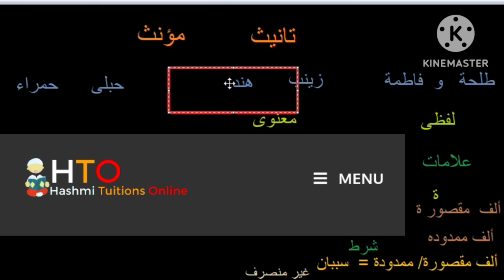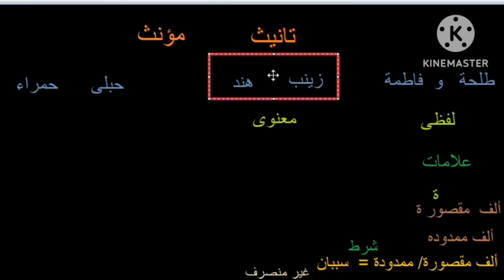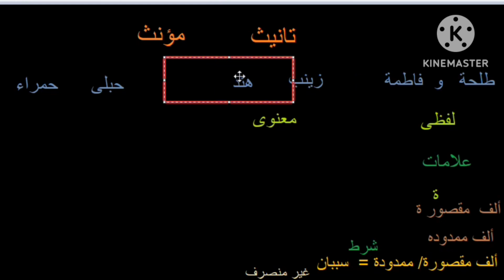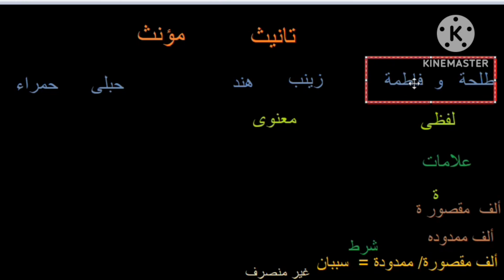But these other nouns don't have symbols. Zainab, this is a word, but it does not have a symbol. Hindun, this is a female, a word for female, but it does not have a symbol. They are without symbol. So where they have symbols, they say this is lafzi, muannas lafzi.